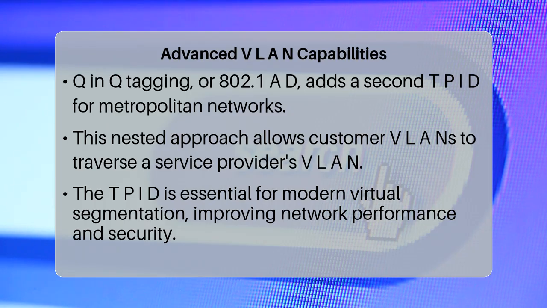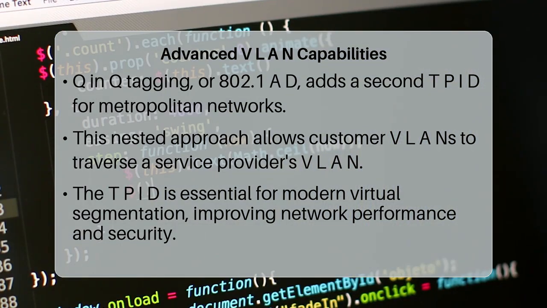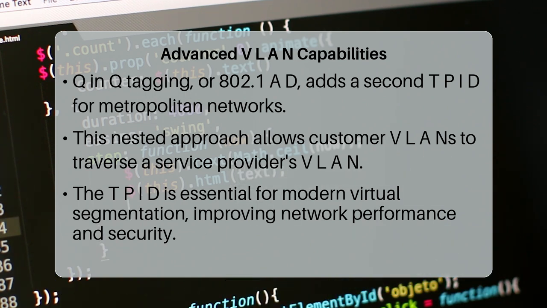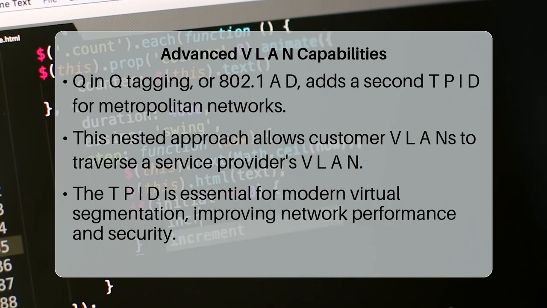Grasping the function of the 802.1Q TPID is absolutely fundamental to understanding how contemporary switched networks achieve their impressive virtual segmentation. It is the silent, yet incredibly powerful, signal that enables VLANs to logically separate diverse traffic. This boosts network performance, significantly enhances security, and greatly simplifies network administration across even the most complex and expansive infrastructures. This seemingly small identifier is truly a cornerstone of modern virtualized networking.